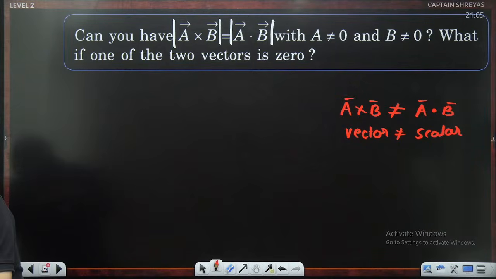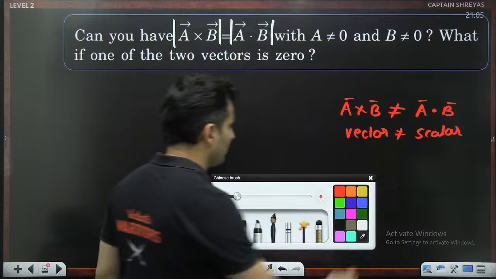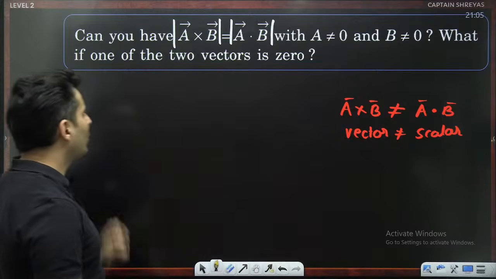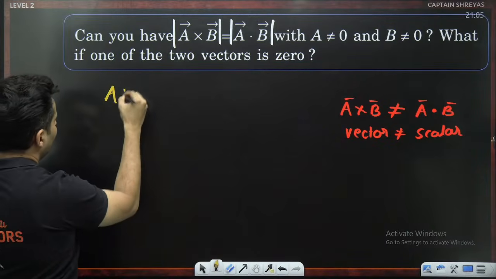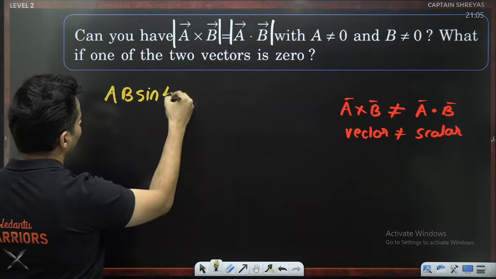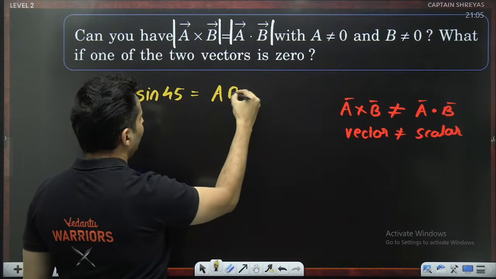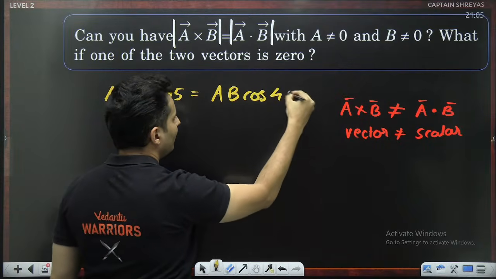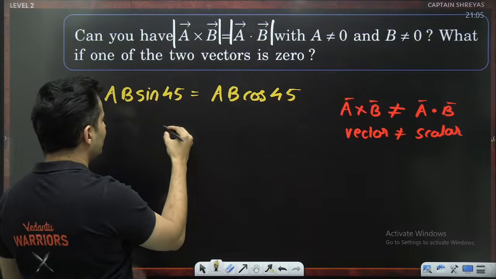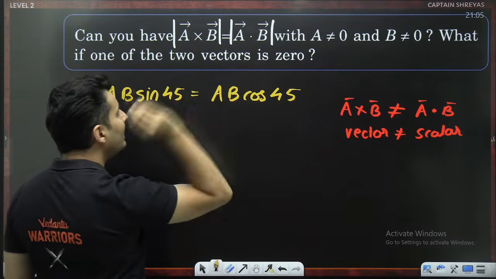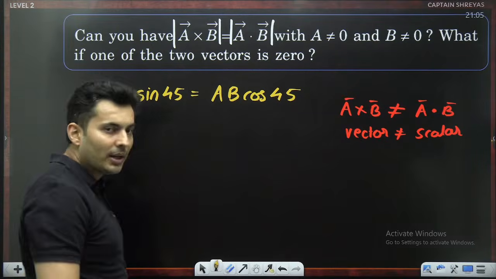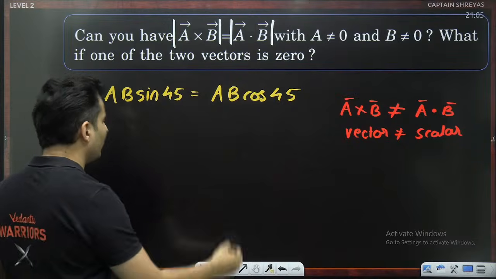Okay. So, my dear students, my dear lions, what do we do? A cross B's magnitude is AB sine 45. A dot B is AB cos 45. AB cancels. Only then you will see they will be equal. Otherwise, they will not be equal.